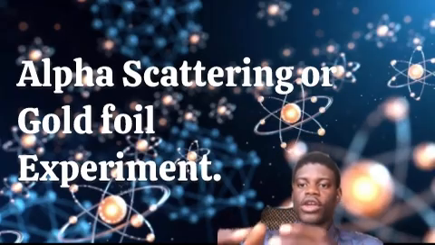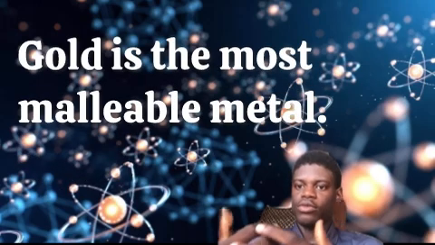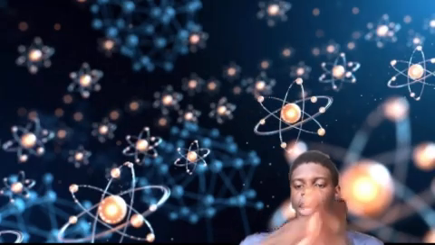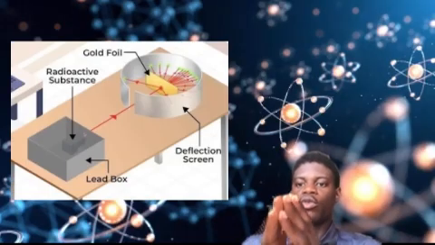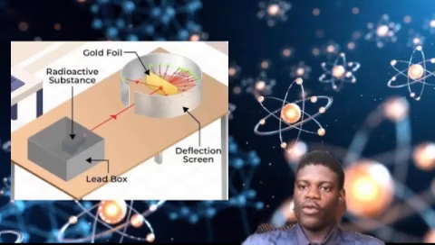What did he do? He took gold and hammered it into a gold foil. The reason he used gold was because gold is malleable. So he used the most malleable metal, which is gold. He hammered it into a foil, then bombarded the foil with alpha particles. And he noticed that most of the particles passed through the gold foil.